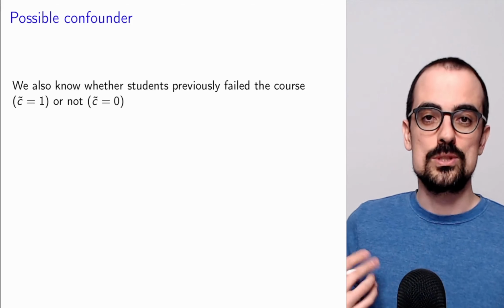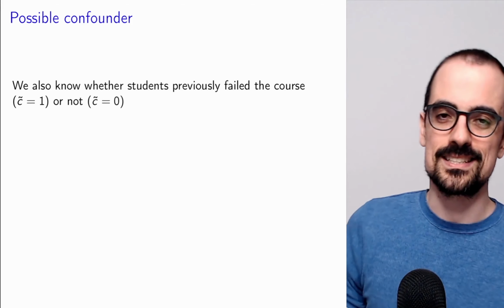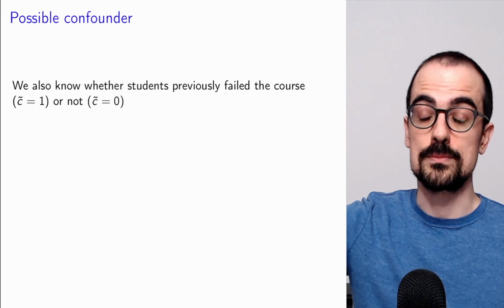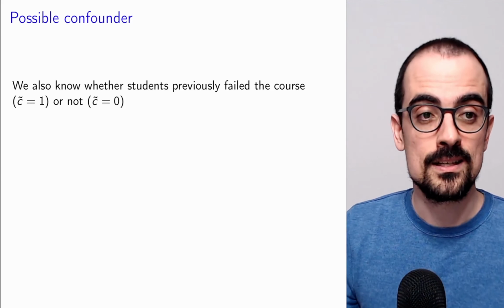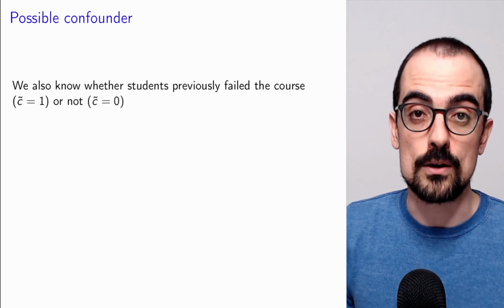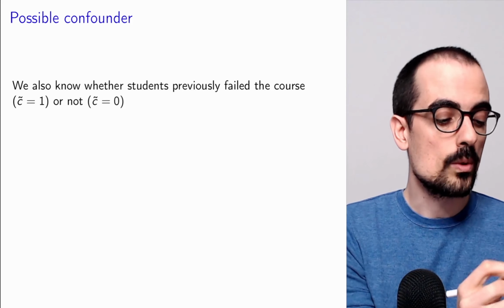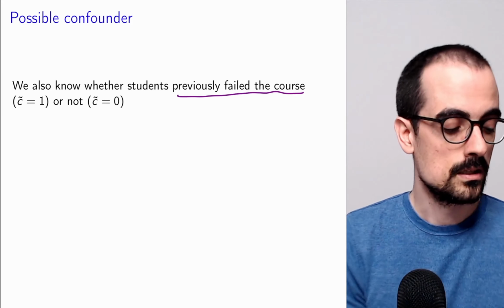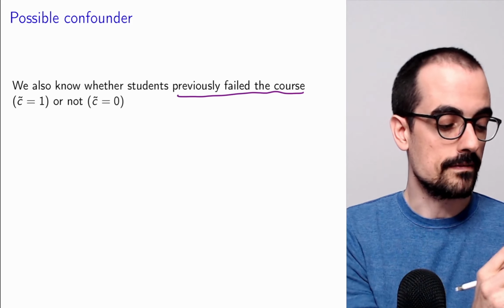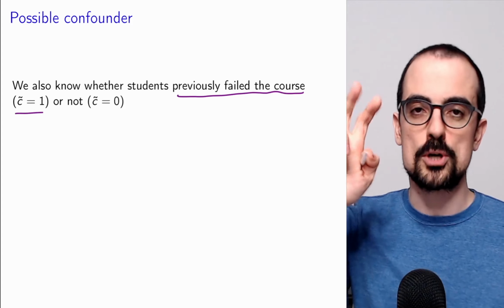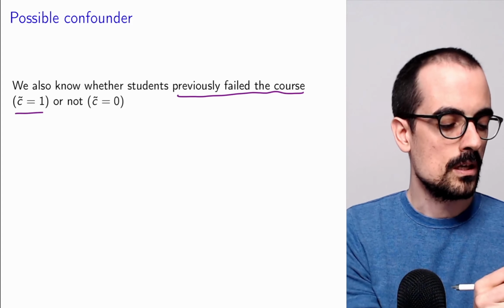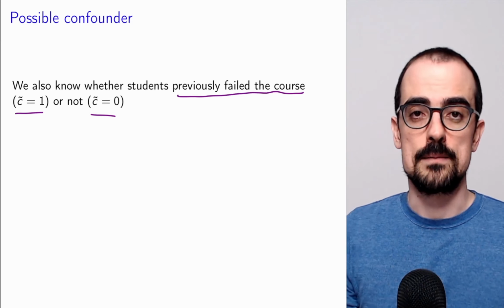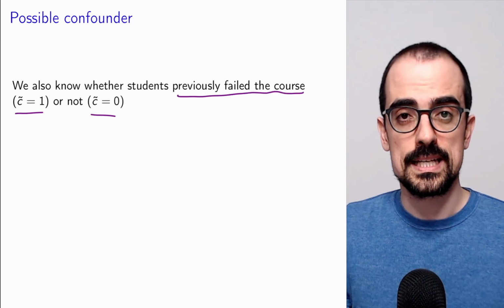So to see why the observed average treatment effect might be incorrect, let's take a look at a possible confounding factor. So we also know whether students previously failed the course. Okay, this is in the data set. For students that previously failed the course, we say that this possible confounder is equal to 1. For students that did not previously fail, we say that this potential confounder is equal to 0.